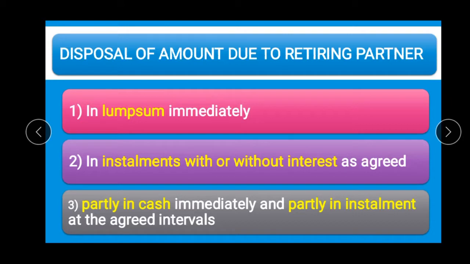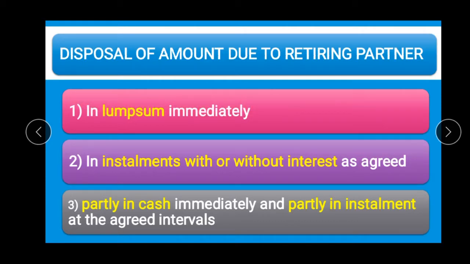So what are the ways of making payment to the retiring partner? Disposal of amount due to retiring partner. Disposal here means payment of amount due to retiring partner. How to make him payment? There are three methods. First, make payment in lump sum immediately, that is in cash.